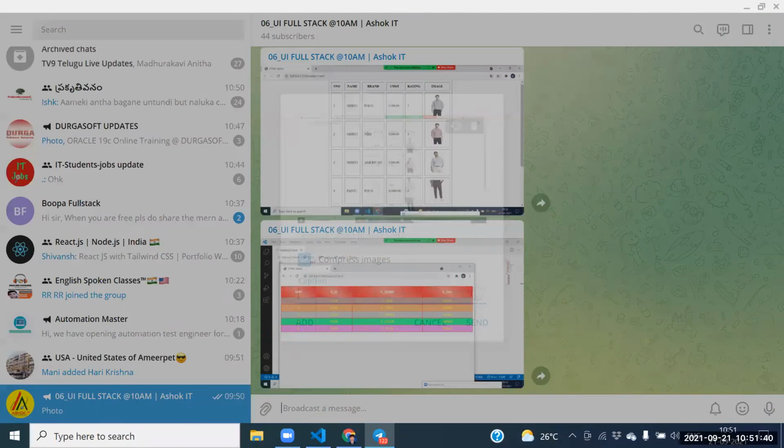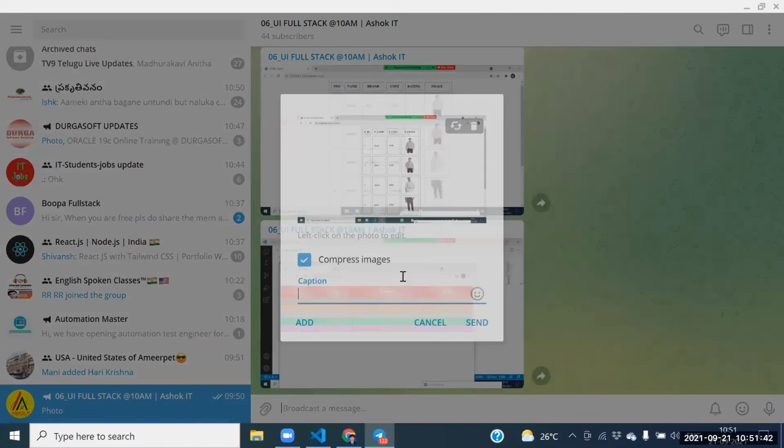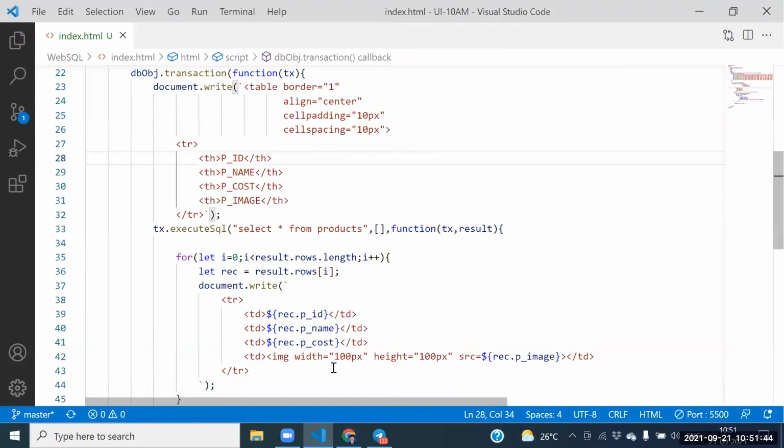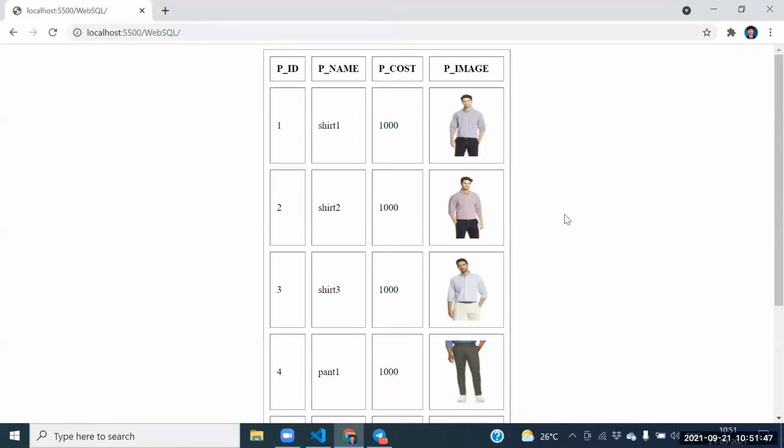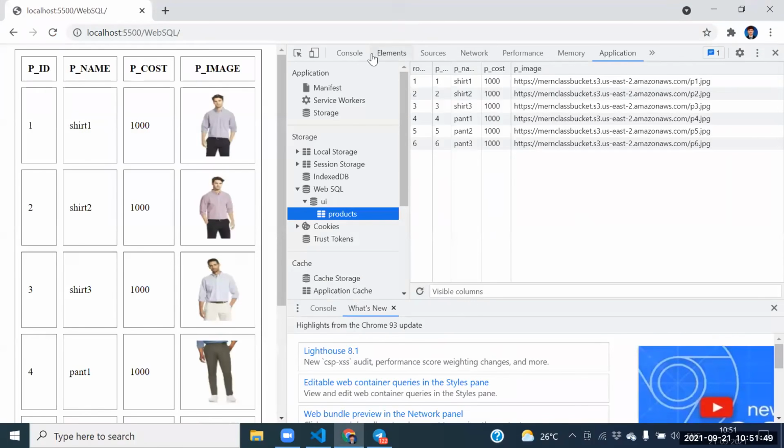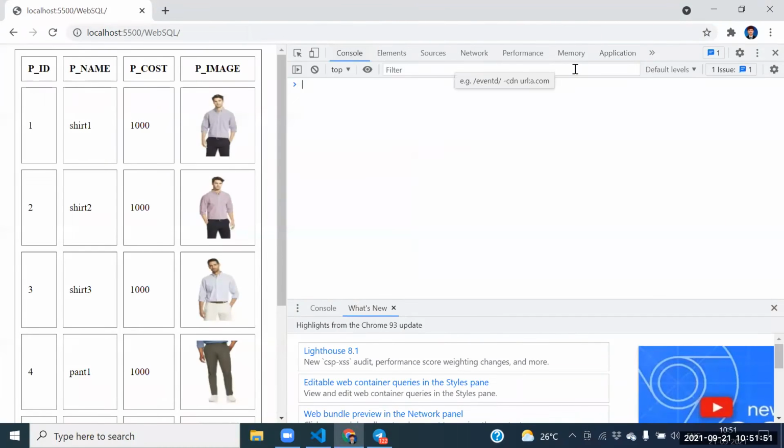In the console.log, only the path is required. Yes, in the console we are able to see the path, only the string path. That's it. Only the path we need. The image we can't see, only the path we are able to see.